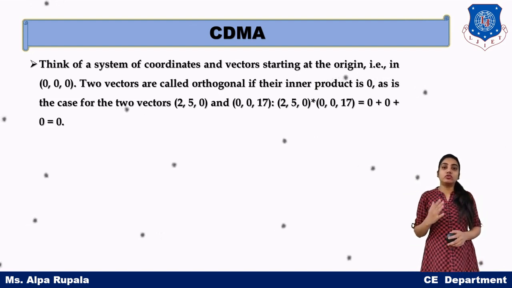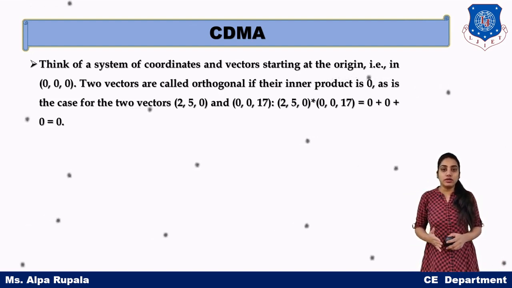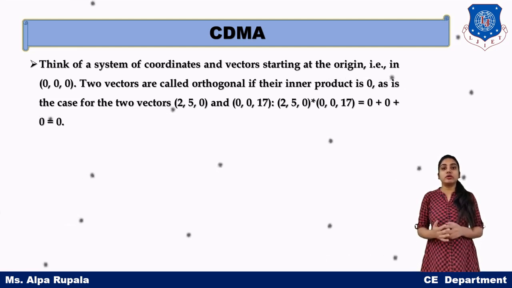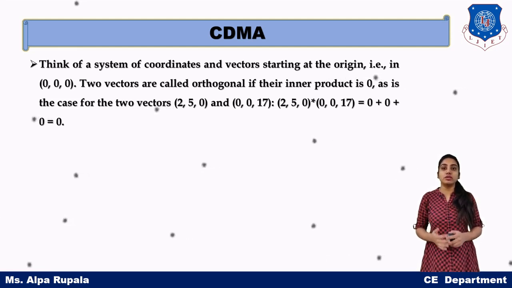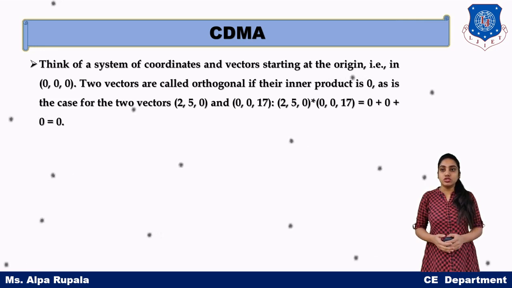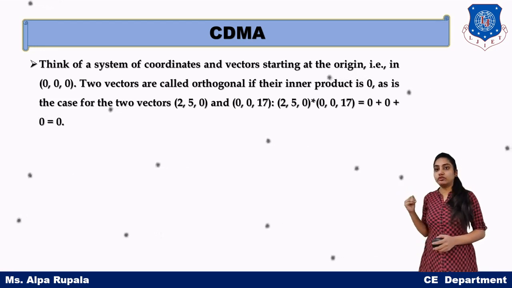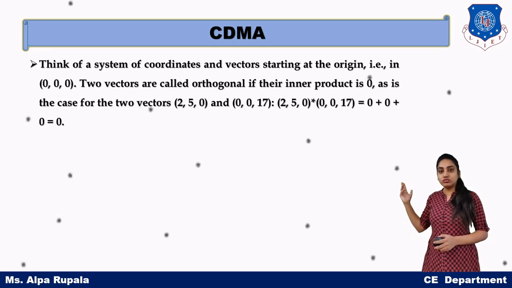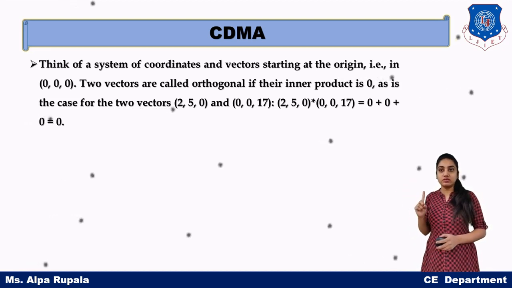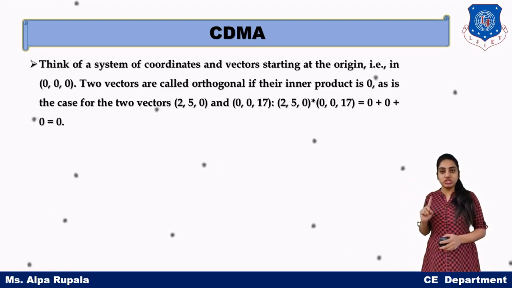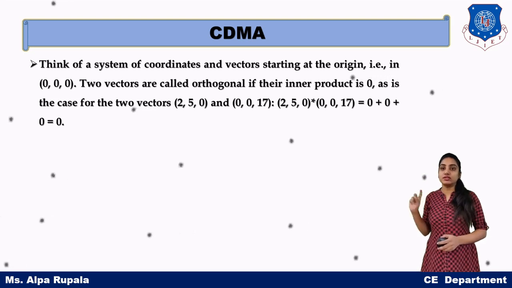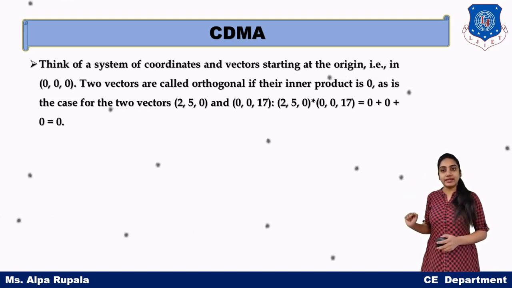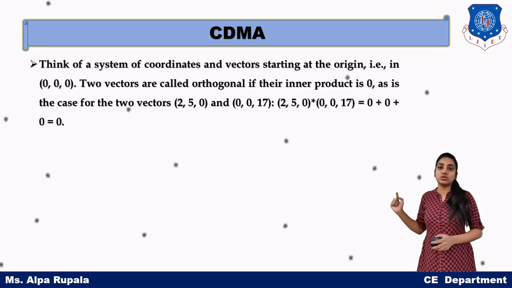Now, if 2 codes are orthogonal, then the inner product of those 2 codes will be 0. If we take an example of 2 codes, the first vector with 3 dimensions is 2, 5, 0, and the second vector is 0, 0, 17.